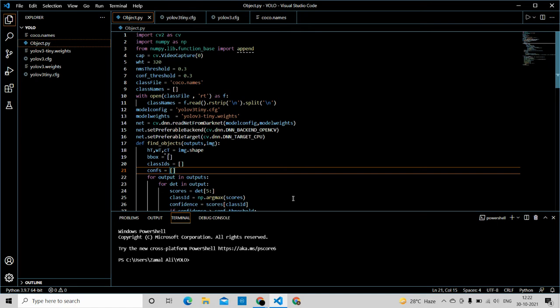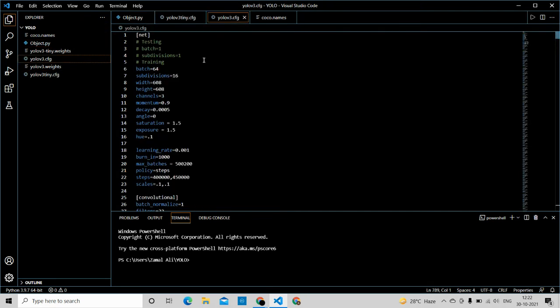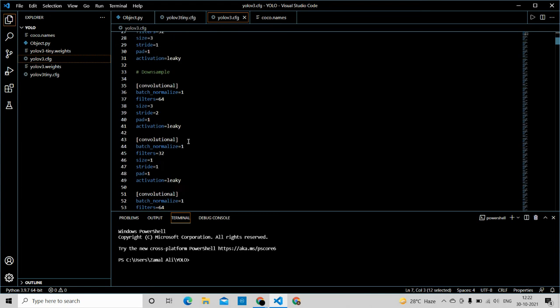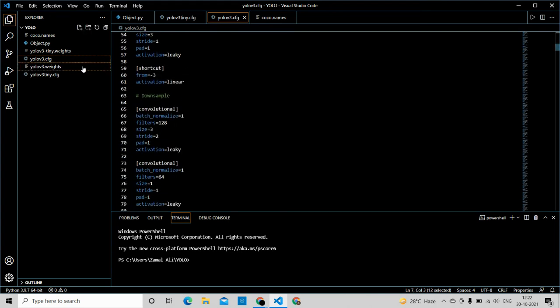But before you begin with YOLO v3, it is important for you to download these files: the .cfg configuration files, and then the weight files. Let me open them and show you. This is what the configuration file consists of: batch, subdivisions, width, height, channels, momentum, decay. I have downloaded two types of configuration files, the YOLO v3 Tiny and YOLO v3.